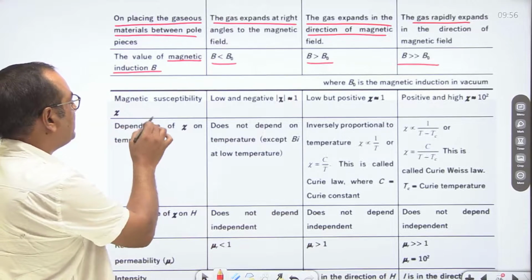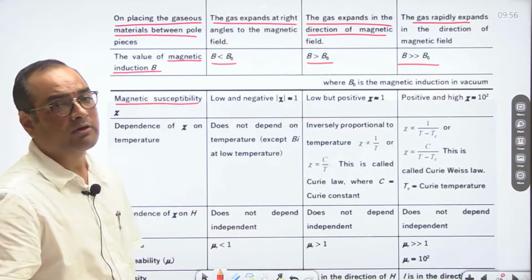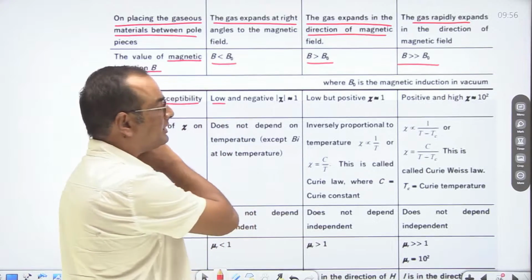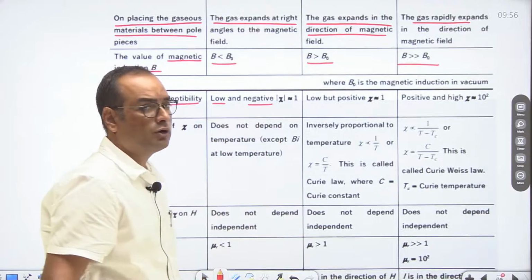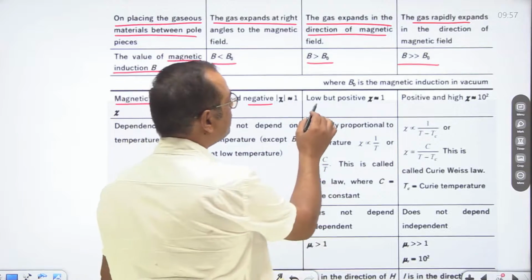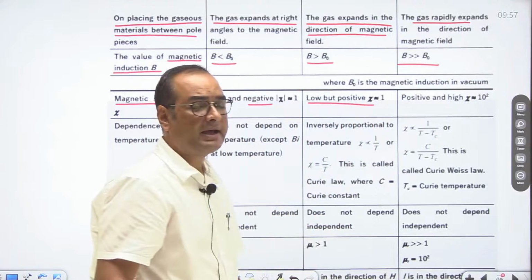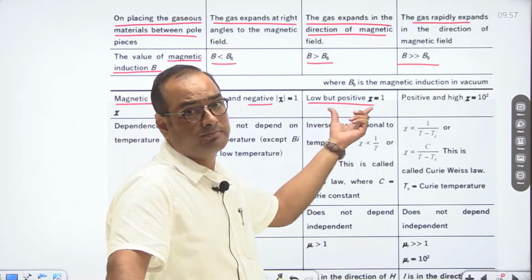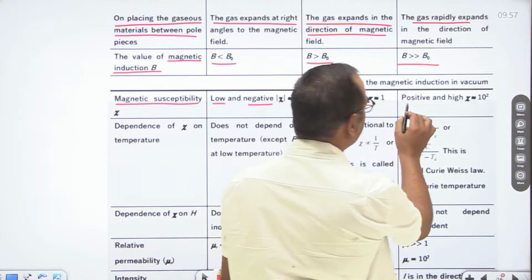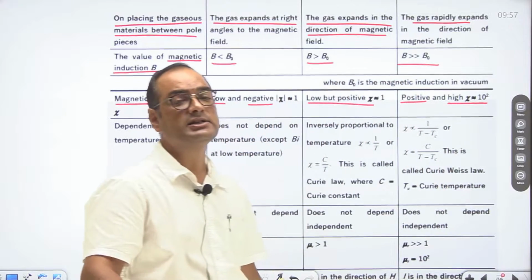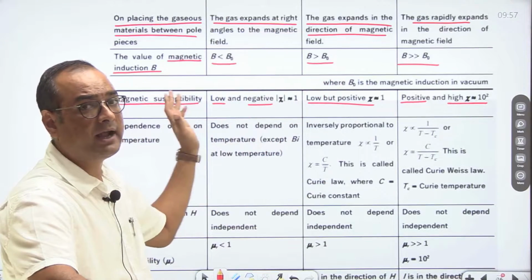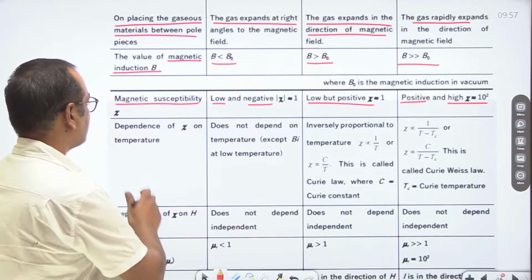Now magnetic susceptibility. If we talk about magnetic susceptibility for each magnetic material, then in case of diamagnetic substance, magnetic susceptibility is low and negative, meaning mod of xi is much less than 1. In case of paramagnetic substance, magnetic susceptibility is low but positive, because the magnetic moment is in the direction of the magnetic field. And in case of ferromagnetic, it is positive and much higher. So the magnetic susceptibility of ferromagnetic substance is maximum, then for paramagnetic, and smallest for diamagnetic substance.